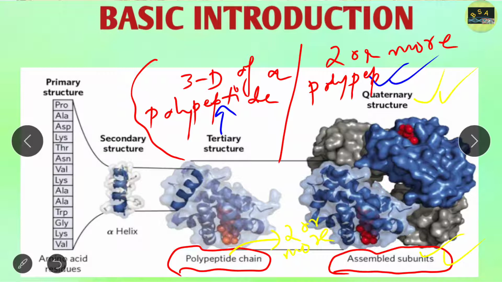So students, this is a basic introduction to the primary structure, secondary structure, tertiary structure, and quaternary structure of protein. In our upcoming lectures we will discuss in detail one by one. First we will deal with the secondary structure of protein, especially alpha helix, beta sheets, beta turns, and so on. Then we will discuss tertiary and quaternary structure in detail. Clear? Now, next.